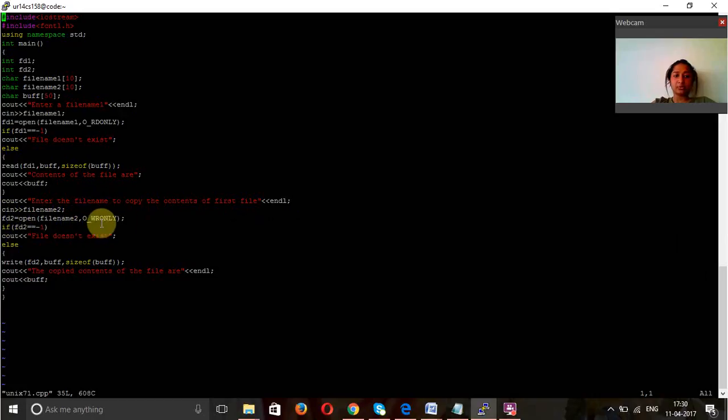I am doing it as write only. If fd2 is equal to -1, the file does not exist. Else write fd2, buff, size of buff, and copy the contents of the files. The first file will be copied to this. So my output.